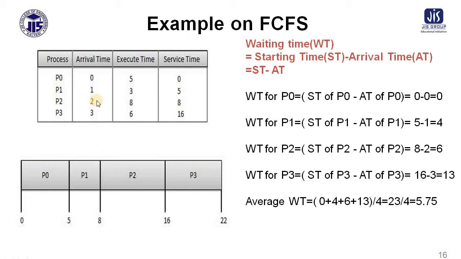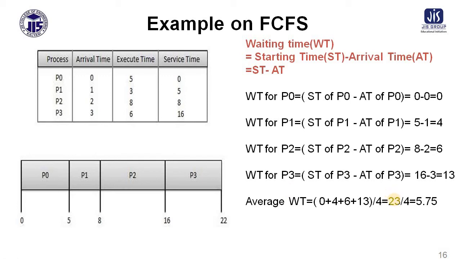Similarly, process 2 arrived already at the time of 2, but its execution time is 8, so 8 plus 8 equals 16. Similarly, process 3 arrival time is 3, but it is again plus 6, so 16 plus 6 will be 22. Similarly we will find out the waiting time for P0, waiting time for P1, waiting time for P2, waiting time for P3, and the